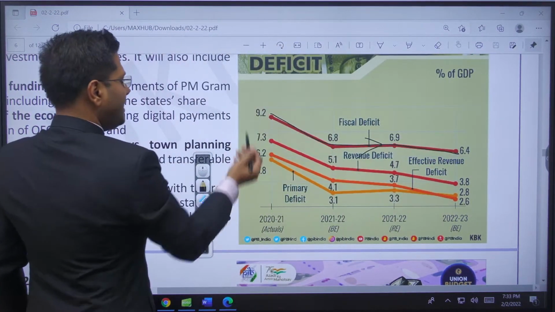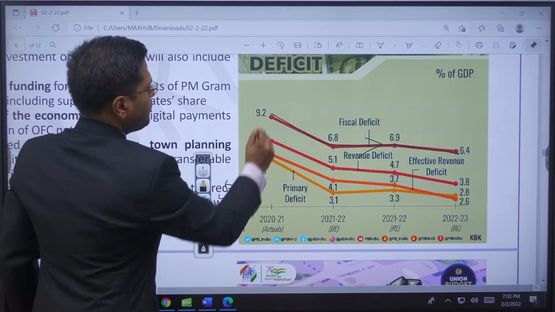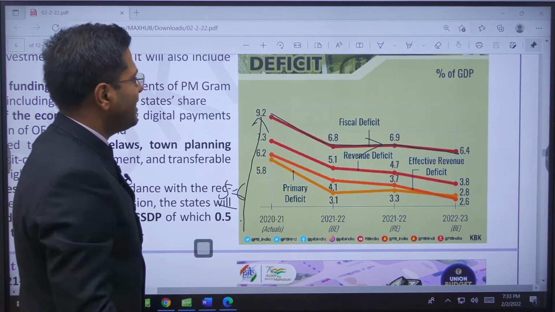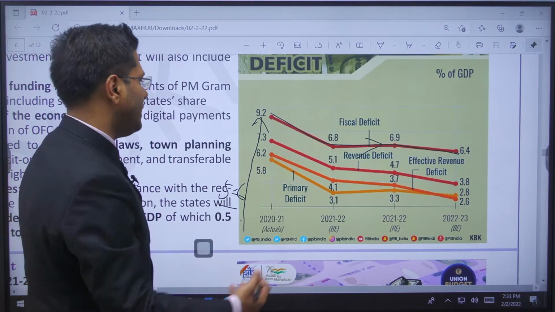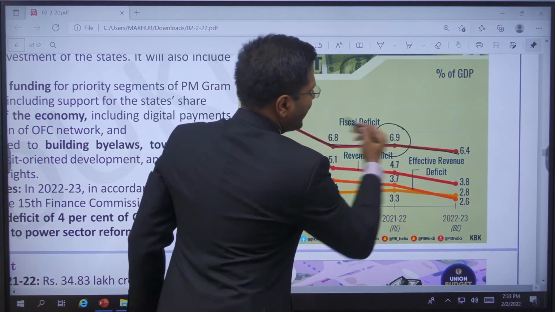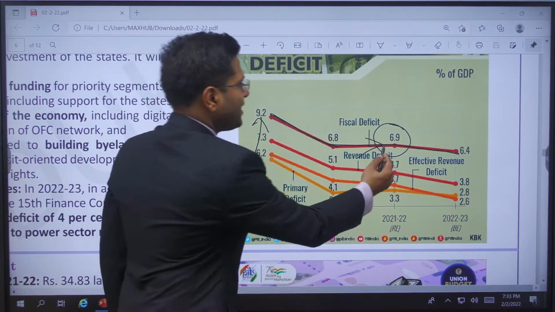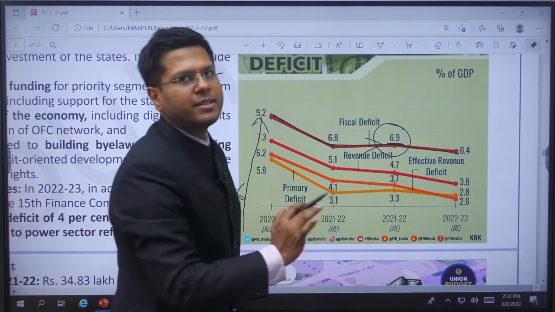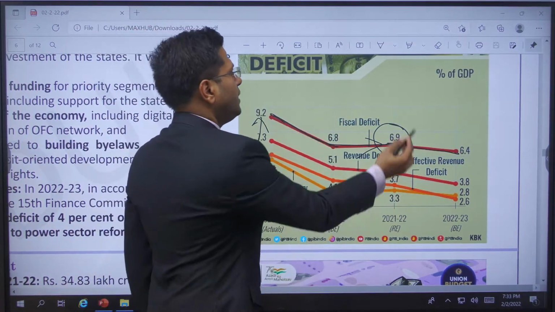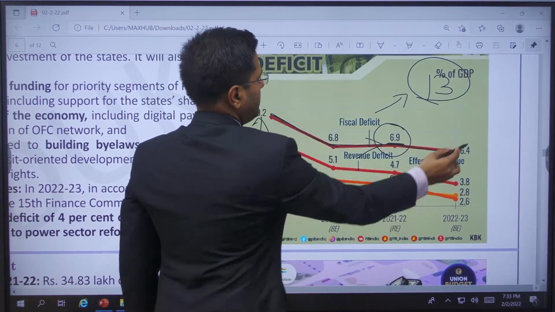It rose suddenly from around 5 to 6% to 9.2% because our earnings were less and expenditure was quite a lot in the last year and in this year as well. So we have reduced it down to 6.9% of fiscal deficit right now. Extra spendings are 6.9% of the GDP. This amounts to around 14 lakh crore. Huge amount for the budget, right?